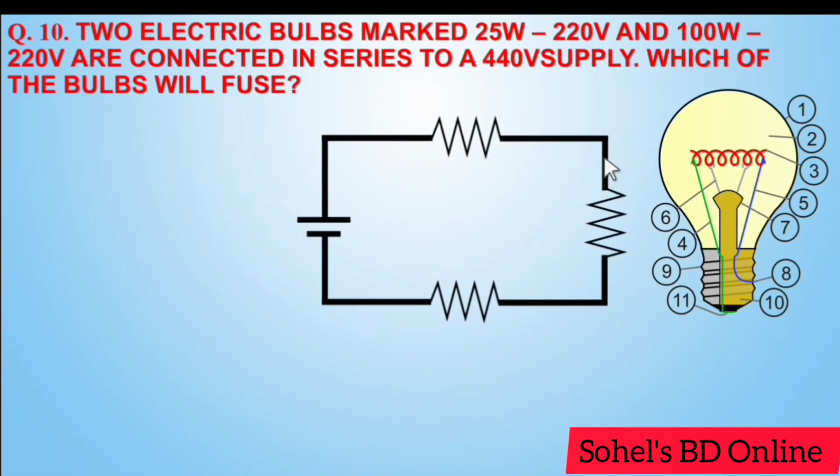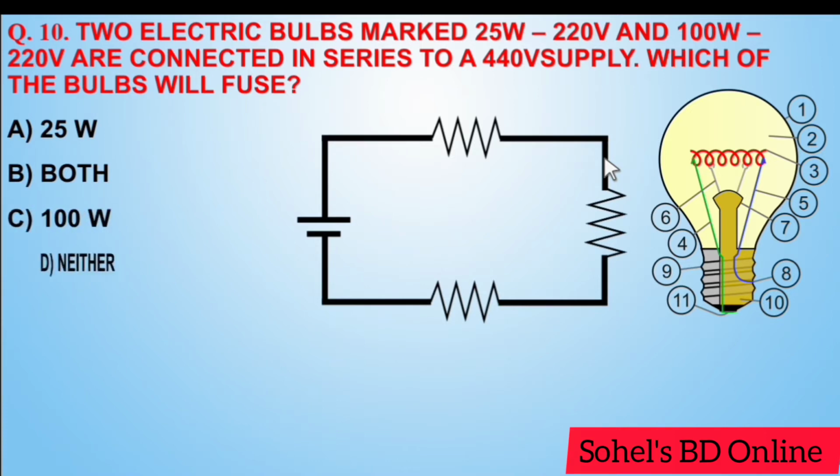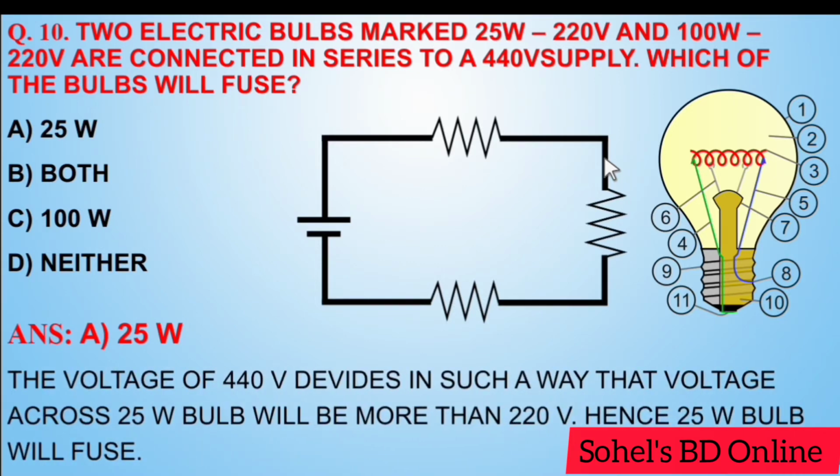Next, two electric bulbs marked 25 watt 220 volt and 100 watt 220 volt are connected in series to a 440 volt supply. Which of the bulbs will fuse? 25 watt, both, 100 watt, neither. Answer A. 25 watt. The voltage of 440 volt divides in such a way that the voltage across the 25 watt bulb will be more than 220 volt, hence the 25 watt bulb will fuse.